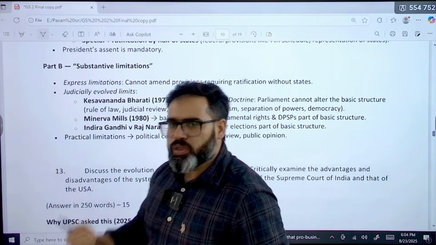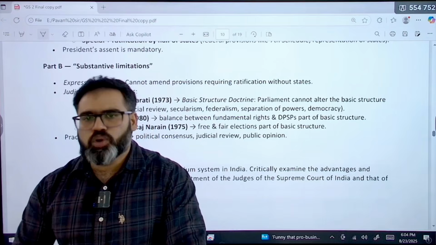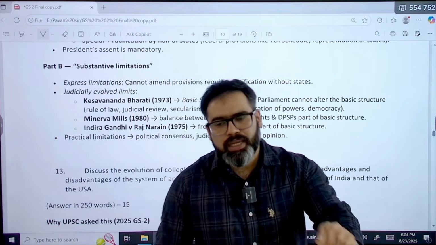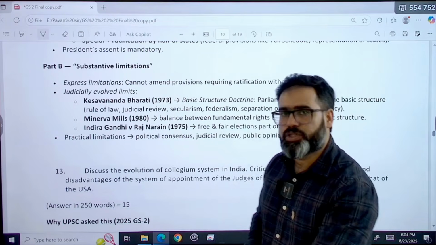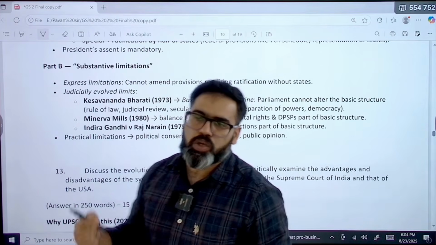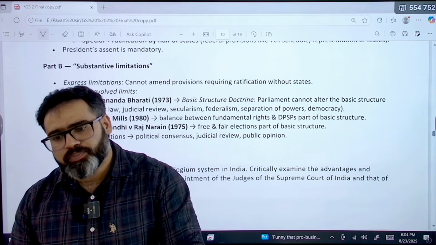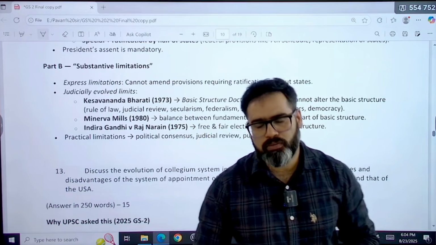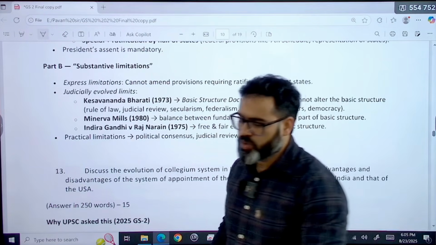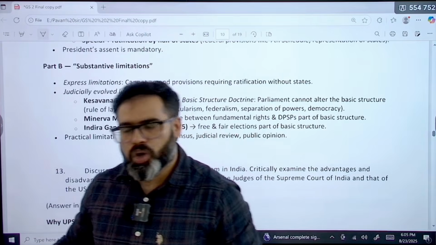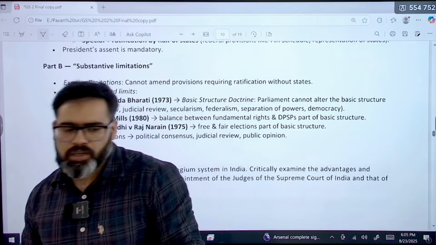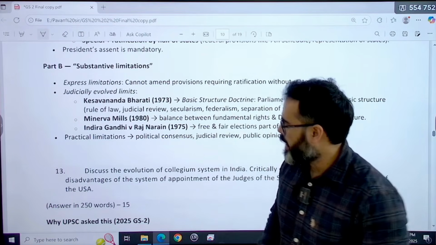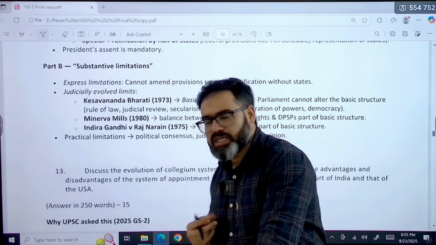So now, even though the procedure is there, they have followed the entire procedure, there is a case, the Kesavananda Bharati case, in which they cannot violate the basic structure of the Constitution. Same when you have covered Article 21. What does Article 21 say? That procedure established by law is interpreted as due process of law. Here the Supreme Court is going to check whether the procedure has been followed or not, plus whether the particular law they have passed is fair, reasonable and, for example, justiciable or not.